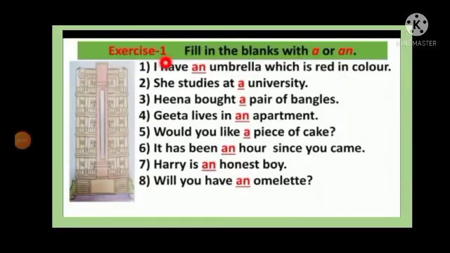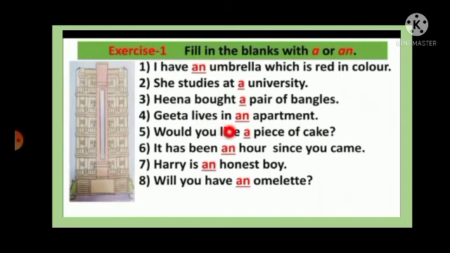Let's do exercise 1. Fill in the blanks with A or N. So let's do it. Number 1, I have dash umbrella which is red in color. So what is the answer? An umbrella. She studies at dash university. So a university. So students, here the sound is Y, that's why we have put A. And here the vowel sound is there, that's why we have put an umbrella. And here a university. Hina bought dash pair of bangles. So a pair of bangles. So A is the answer.